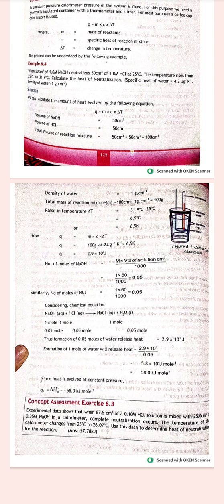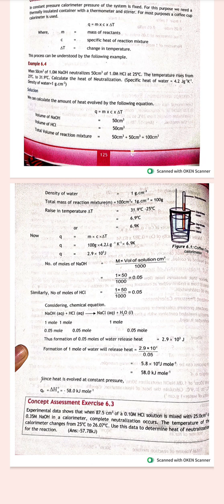The rise in temperature del T is equal to 31.9 minus 25, which is 6.9 degrees C, and in Kelvin we can write 6.9 K. Now putting all these values into the equation Q is equal to m into c into del T: 100 into 4.2 multiplied by 6.9, that is 2.9 into 10 to the power 3. The number of moles of NaOH is molarity into volume divided by 1000, that is 0.05, and of HCl is also 0.05.